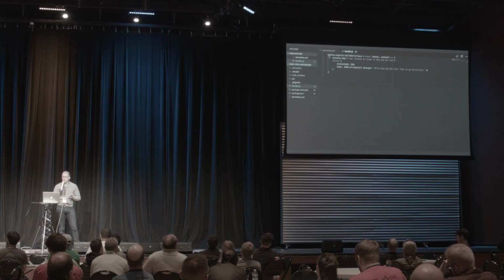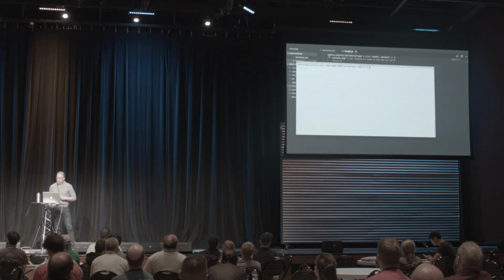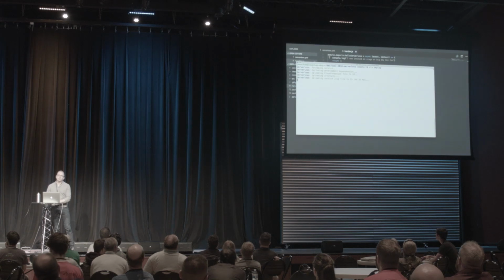Cool, so this is our first function that we looked at before. And what we want to do is get this onto the cloud. So what we're going to do is deploy this using the Serverless Framework CLI, SLS. So we type SLS deploy.